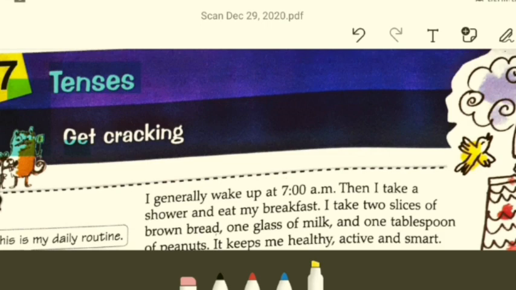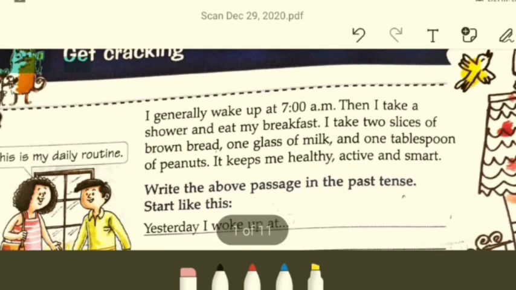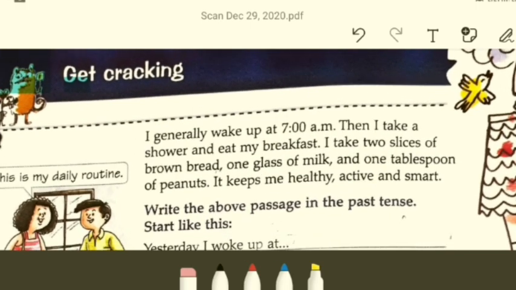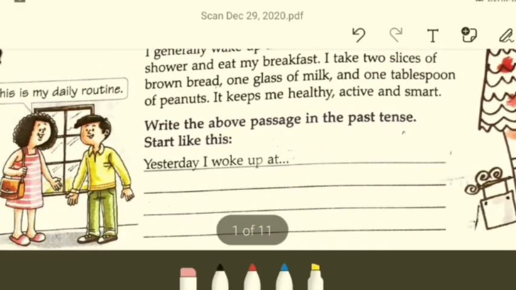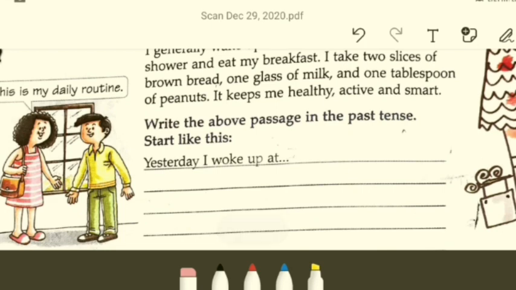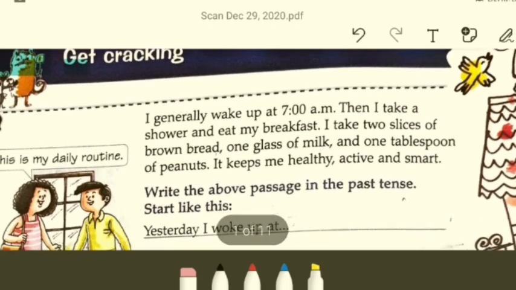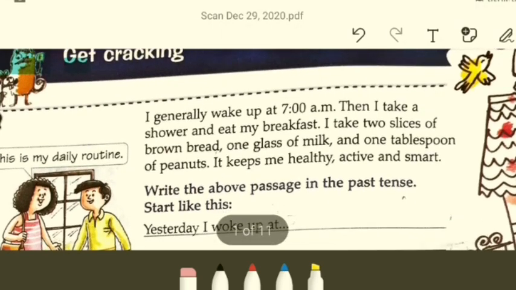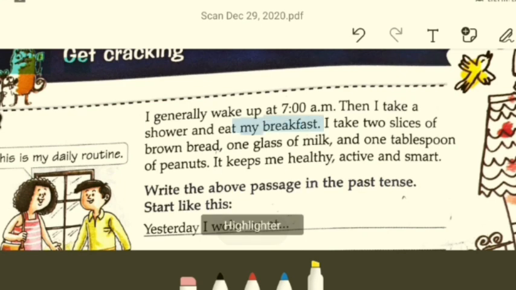Alright, see, what does it say? There is a picture of a boy and a girl. They seem to be in conversation, right? She says, this is my daily routine. Let's take a look. I generally wake up at 7 a.m. Okay, some habits are being laid out here.